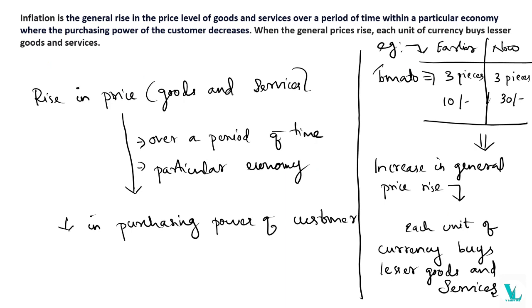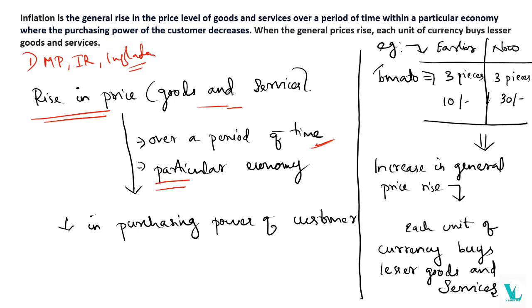And the next one is inflation. So I already told you that we have to learn about three concepts. First one is monetary policy, second one is interest rate, and third one is inflation. So inflation means what? It's the rise in price of goods and services. Okay, but we have to focus on two criteria. If the rise in price is happening over a period of time as well as in a particular economy, then we can call it inflation.